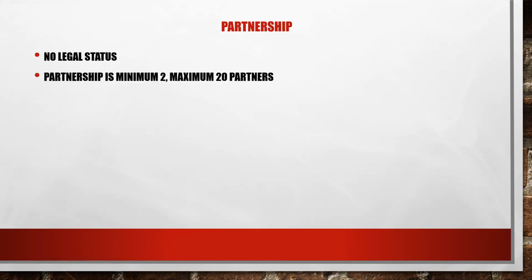The number of owners allowed for a partnership is a minimum of 2 and a maximum of 20 partners. And partners have unlimited liabilities, just like a sole proprietorship, which means if the business has a debt, all the partners will have to use their own money to pay off that particular debt. If the business is bankrupt, the partners will become bankrupt as well. And at the same time, all the properties and assets of the company are jointly owned by the partners.